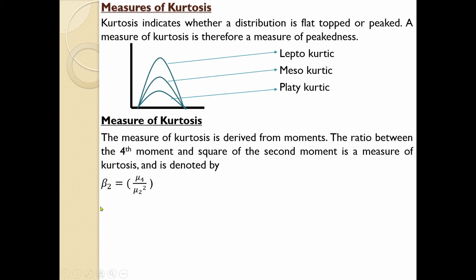This is the sign for kurtosis equal to, and this sign is known as mu. Mu4 means there are 4 categories: mu1, mu2, mu3, mu4. We will discuss that part in the next slide. Mu4 means the fourth category, divided by mu2 square. That is the equation for measuring kurtosis.